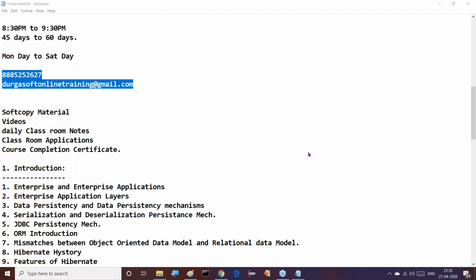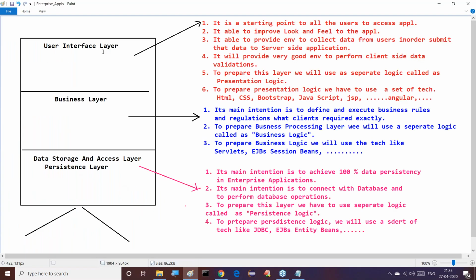By using the Spring Framework, we are able to perform all the layers of applications, no? All of you understand this. This is one of the questions. Spring has a user interface layer through the web module. Spring has a business layer through a number of modules. Spring has a data storage and access layer also to perform database operations. But Spring requires the integration of Hibernate. Spring does not have its own mechanism to interact with the database.